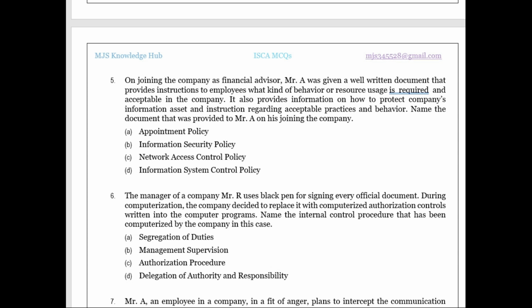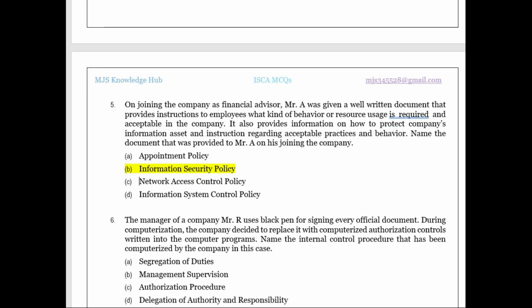It also provides information on how to protect the company's information assets and instructions regarding acceptable practices and behavior. Generally, you must realize that he is giving the definition of, you made a good guess, information security policy. The definition is now asked as a question here. So what is the document called that was given to Mr. A on joining? It is the information security policy. It is nothing but a well-written document which shows the instructions and what kind of behavior is acceptable in the company, and how to protect the company's assets, and what instructions regarding protection are given in the information security policy.